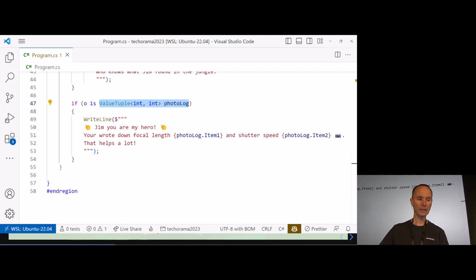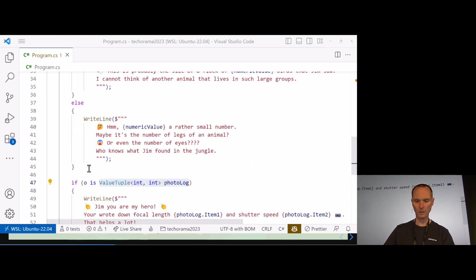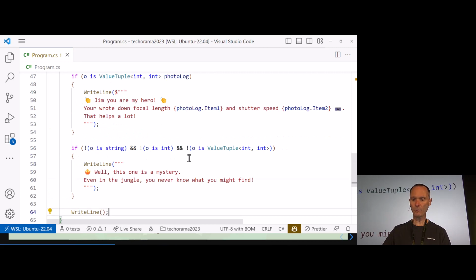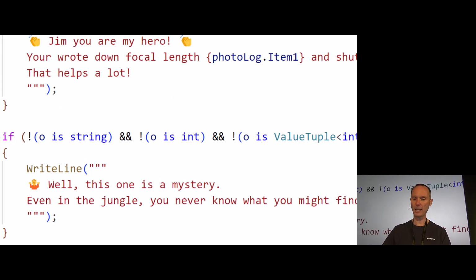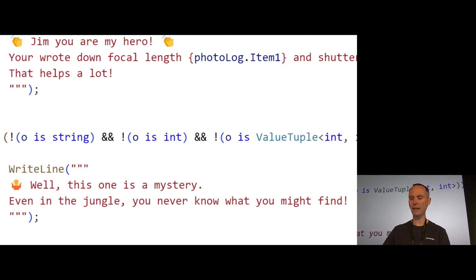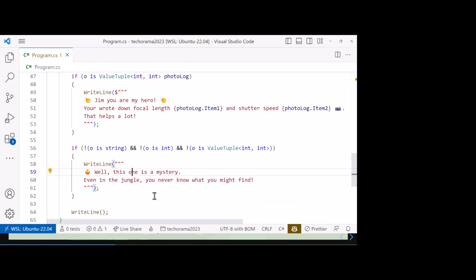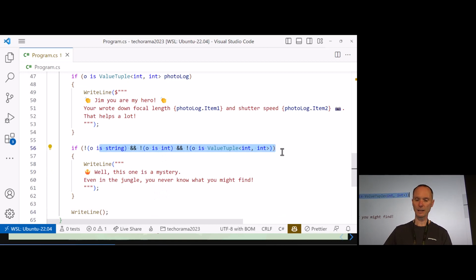And last but not least, here in this small little first intro demo, we can obviously also combine all these things. So if we don't have a string, and if we don't have an int, and if we don't have a value tuple, then it's a mystery. We don't know what we have here. So you see, this is combined pattern matching. Obviously, you can use and, or. That was kind of clear.